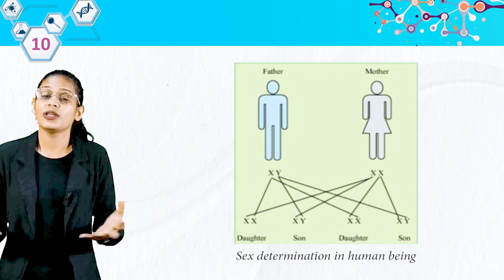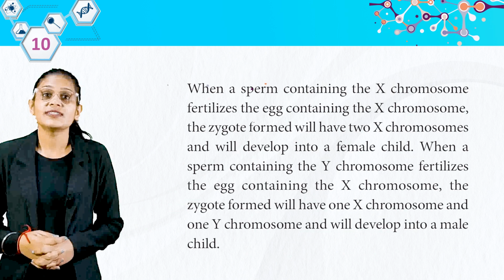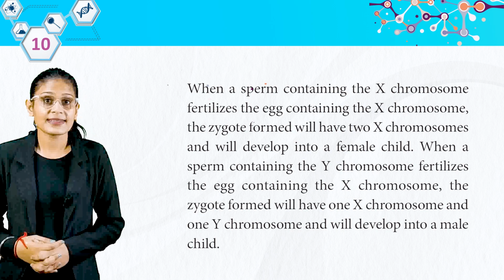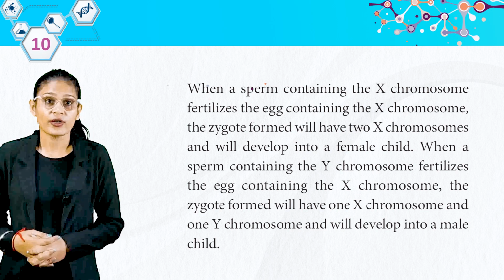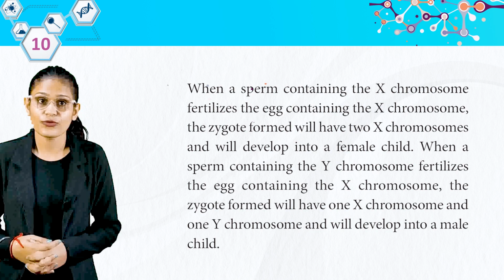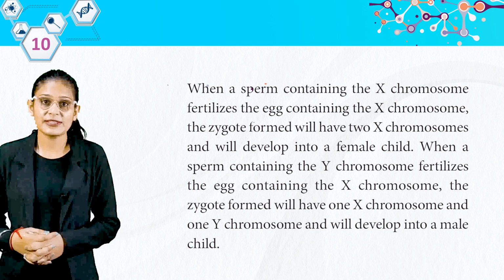Sex determination in human beings. When a sperm containing the X chromosome fertilizes the egg containing the X chromosome, the zygote formed will have two X chromosomes and will develop into a female child.